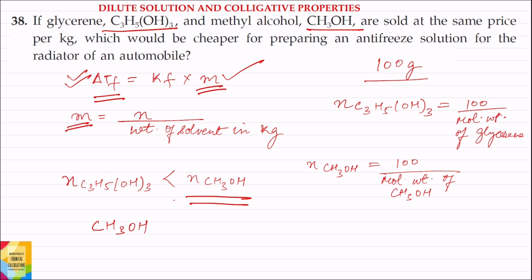Moreover, since the number of moles of methyl alcohol is greater than the number of moles of glycerin, the number of particles in solution of methyl alcohol will be greater than the number of particles of glycerin, as a result of which the depression in freezing point produced by methyl alcohol will be greater than that produced by glycerin.